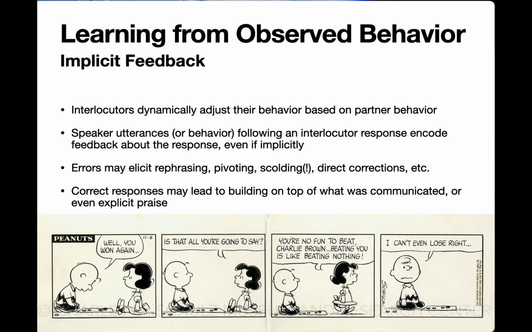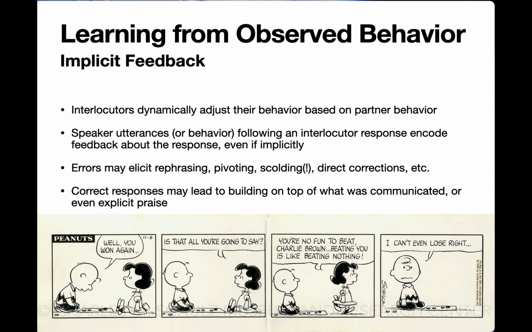How does this signal look like? Interlocutors dynamically adjust their behavior based on partner behavior. Speaker utterances or behavior following an interlocutor response encode feedback about the response, even if implicitly. Errors may elicit rephrasing, pivoting, scolding, direct corrections, etc. For example, in this comic strip, Charlie Brown received and decoded feedback about how to lose, and maybe, just maybe, he will do better next time.